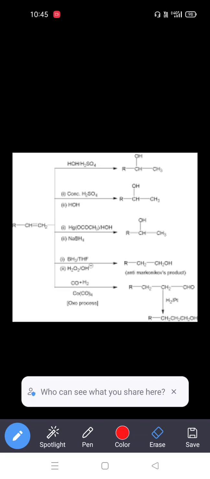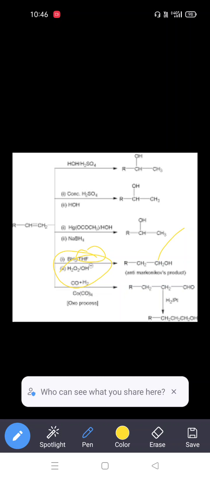hydroboration. In hydroboration, we are using BH3 and hydrogen peroxide, tetrahydrofuran. Tetrahydrofuran is a solvent, and the hydrogen peroxide and BH3 are the reagents. In this preparation we are placing the OH group at the terminal of the alkene bond. So that's why we are preparing primary alcohols. It is a very specific reaction to prepare the primary alcohols.